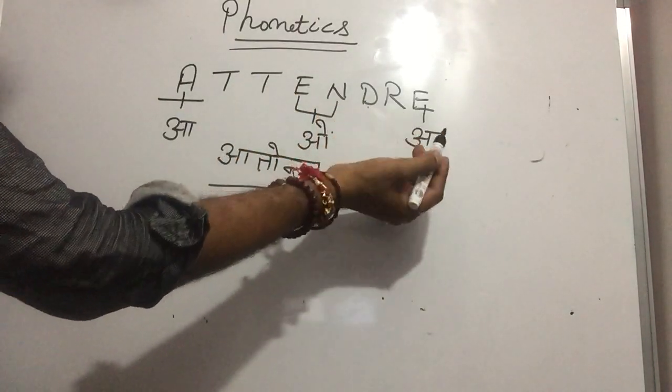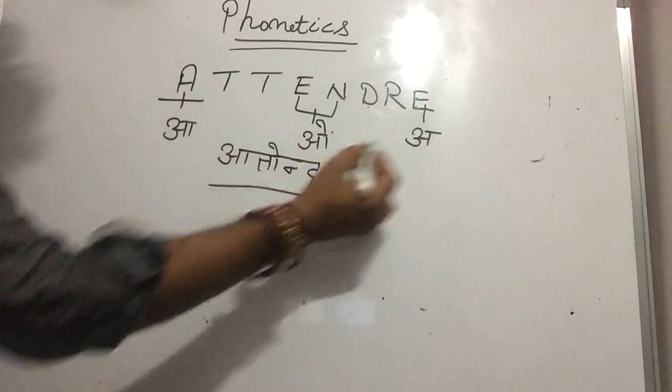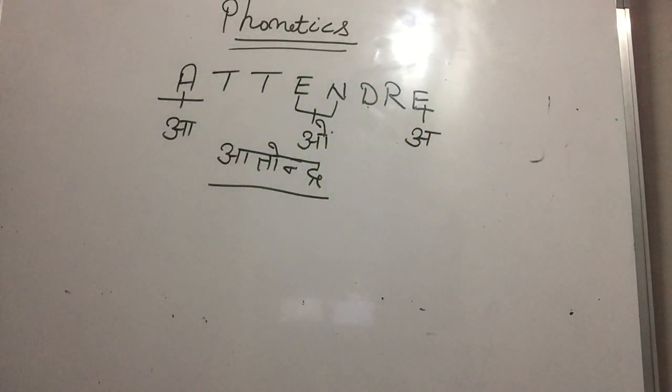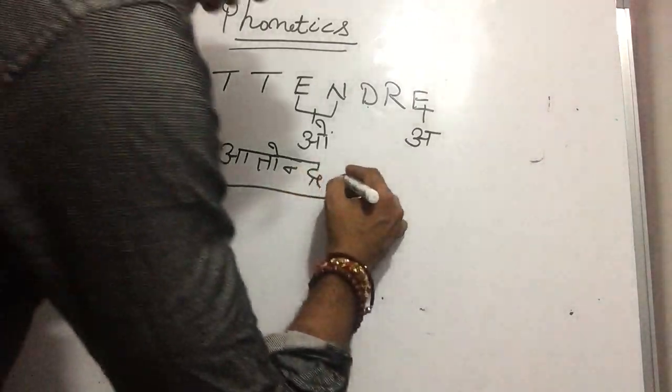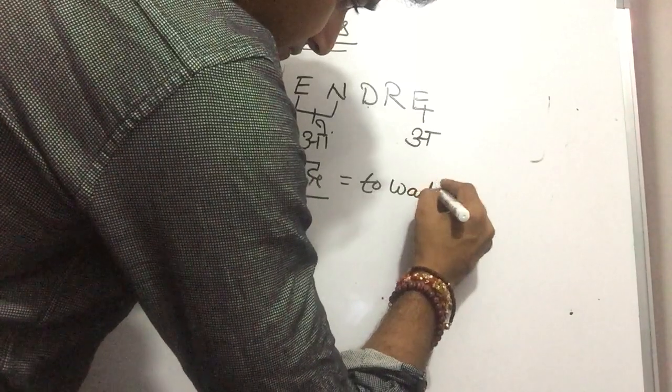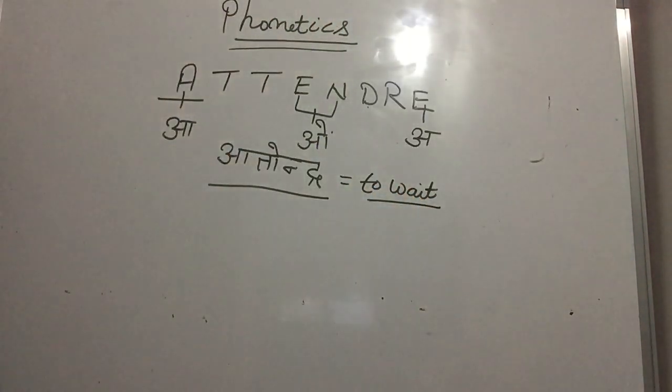D is the, R is the same R sound. E is a. So attendre. Speak up, Paji. Attendre. Attendre is to wait. Is that clear, Paji? Yes, sir. Attendre is to wait.